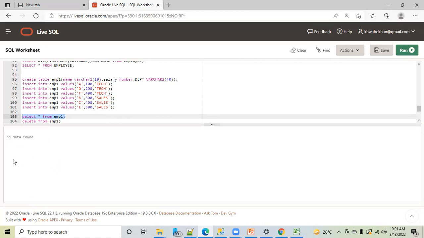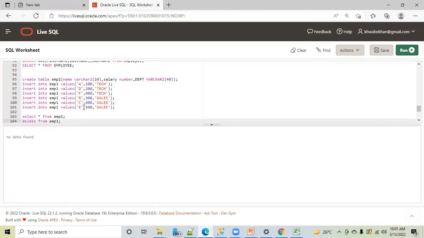You all know this, correct? Oh, no data found. By mistake, I deleted all the data. What mistake have I done here, guys? I have deleted all the records. This is a very big mistake I have done, right? My HR told me that I have to delete only one employee, and now I deleted all the records. So what mistake have I done? I have to give a filter condition here, right?